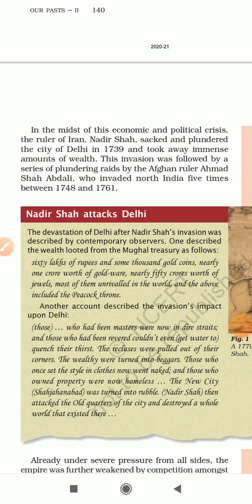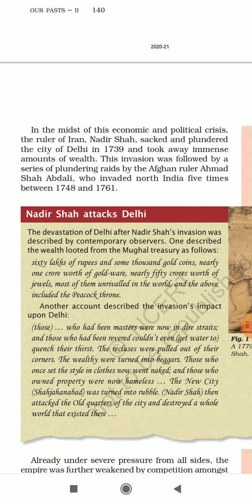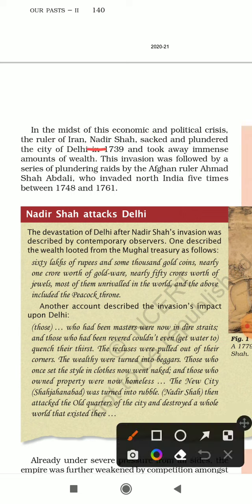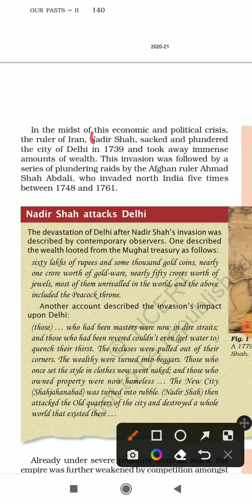Now, in the midst of this economic and political crisis, the ruler of Iran, his name was Nadir Shah, sacked and plundered the city of Delhi in 1739. Important person. Nadir Shah came from Iran, came to Delhi, plundered Delhi in 1739, and took away immense amounts of wealth.